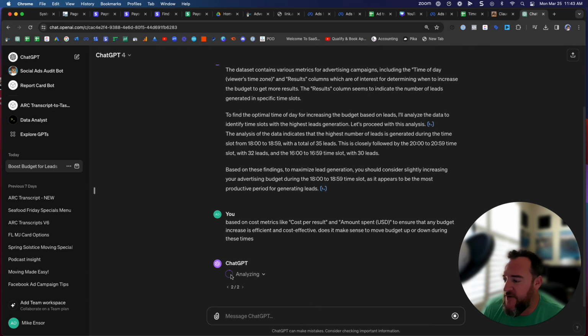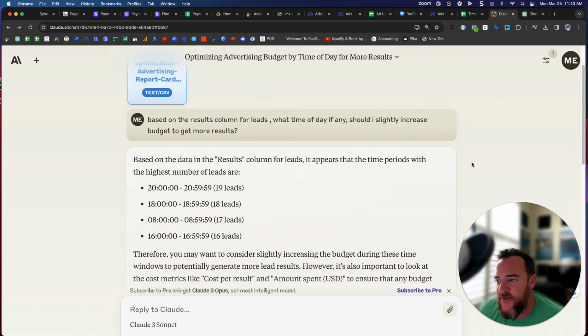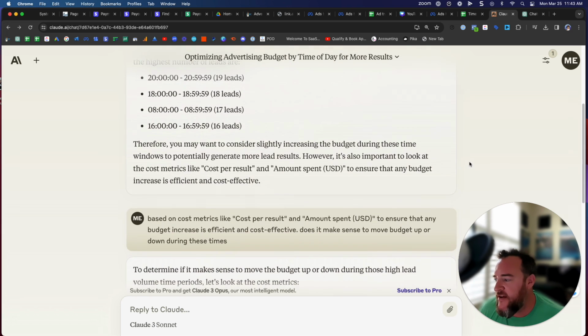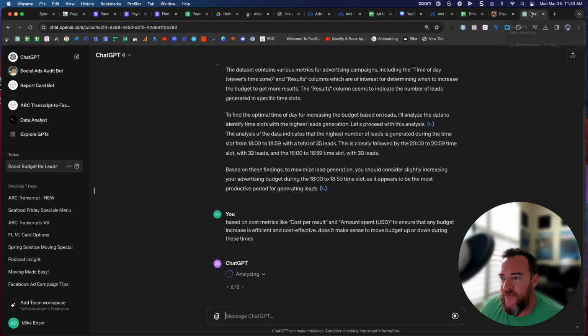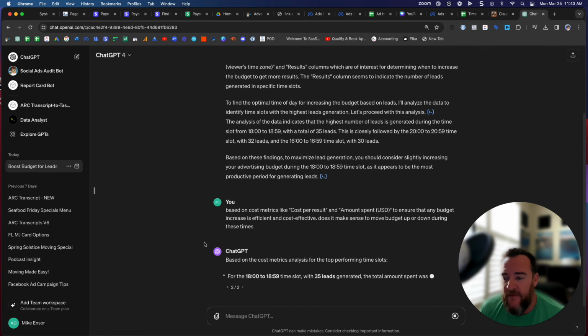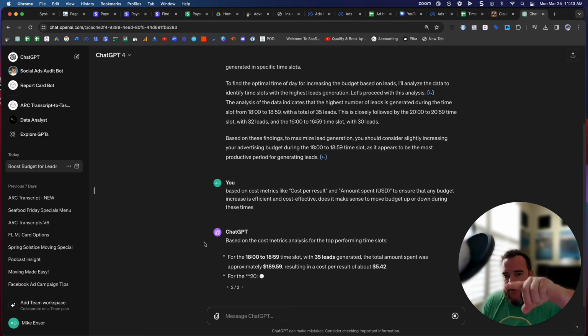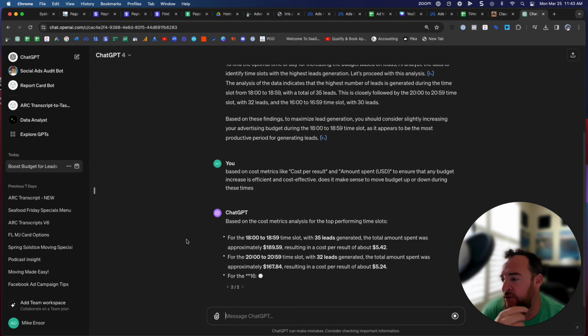Okay, so now it's analyzing. Another thing I wanted to say too about the analysis speed is Claude seemed to be a lot faster with the numbers analysis from the sheet. These responses were very rapid, very little time delay. And ChatGPT looks to be 25% done with the analysis that I just entered. Okay, here we go. That loading symbol on ChatGPT seems pretty inconsistent. It's not accurately depicting the actual load speed. So let's see what it came up with.